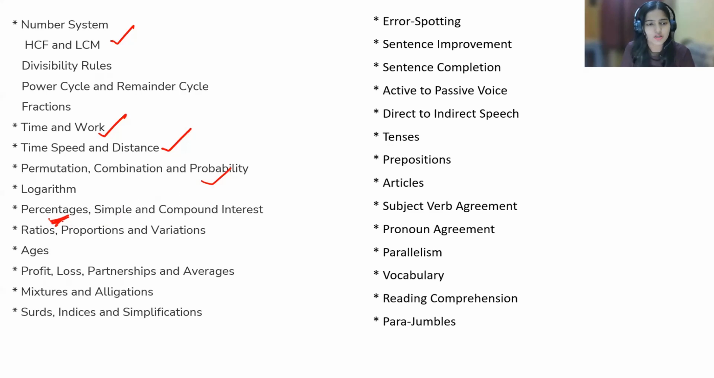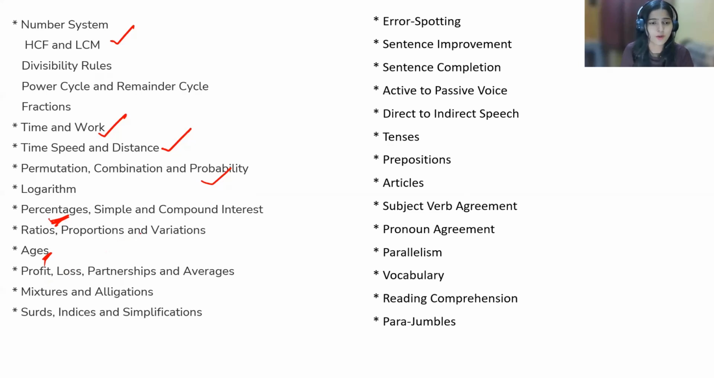And percentage, ages is also a very easy topic. It's just that in 7th and 8th we have solved some ages related problems. That sort of level will be there. It's not like very hard questions will be there. So first of all, prepare the easy topics and then you can move to the hard ones.